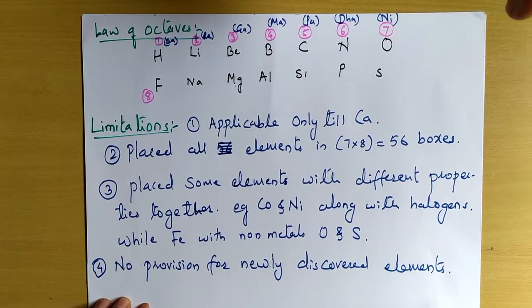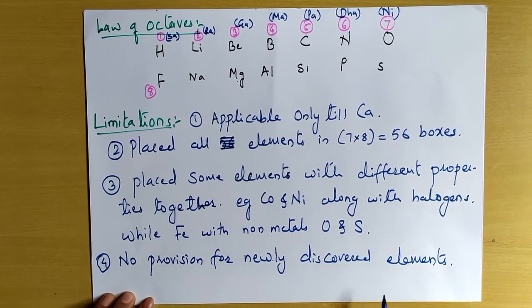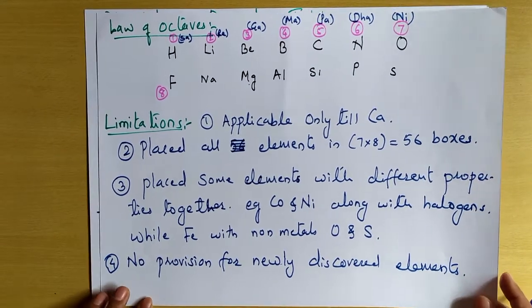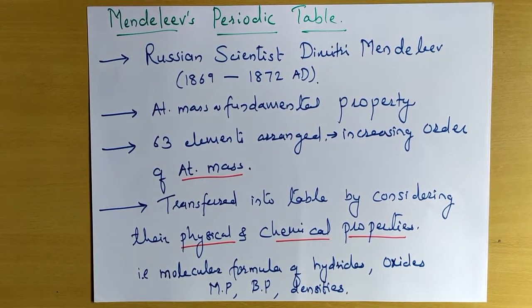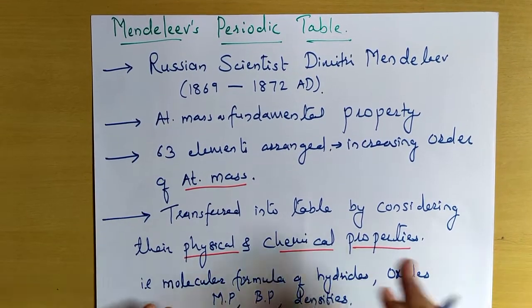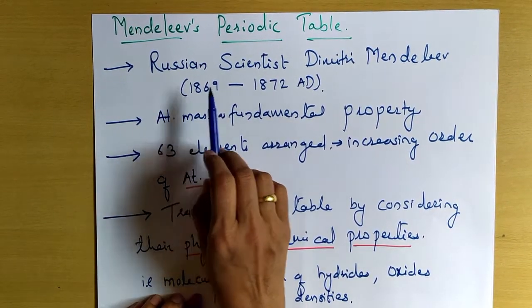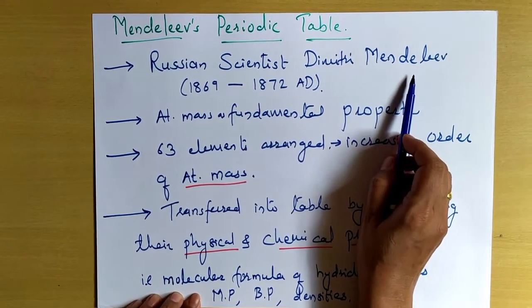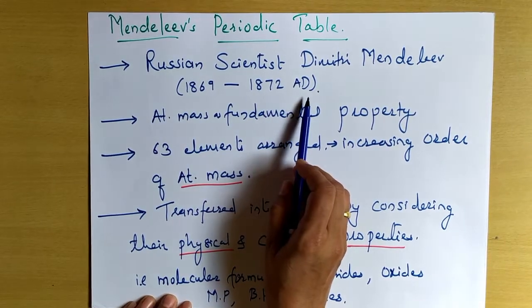Whatever elements were discovered later, they could not be arranged in those 56 boxes. So this was one of the limitations. Okay. Then next is about Mendeleev's periodic table. Now Mendeleev was a Russian scientist. His name was Dmitry Mendeleev, in the year 1869 to 1872 AD.